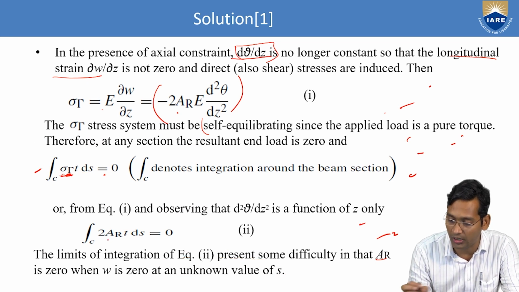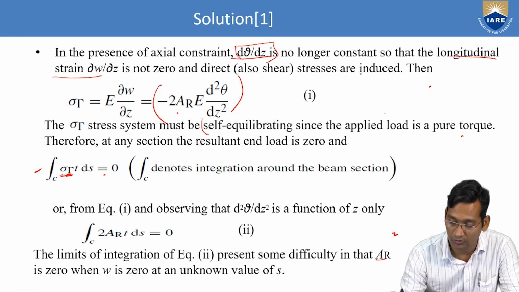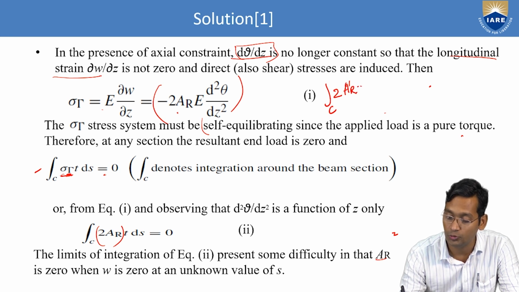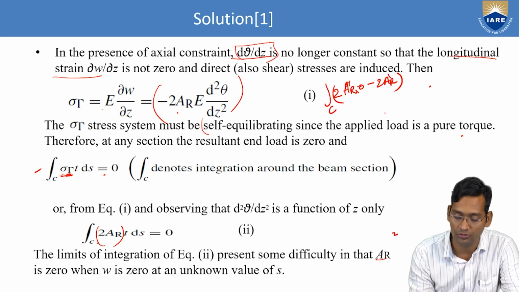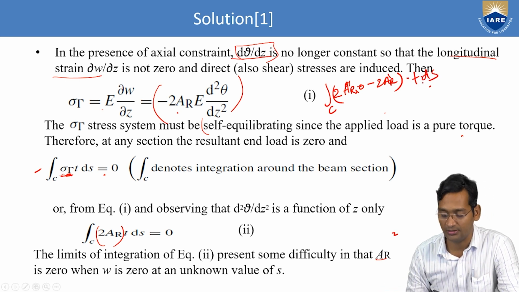So instead of 2AR, I am just writing here: closed integral C of 2AR, what is that? For this 2AR I am writing 2AR naught minus 2AR dash, this is the value of 2AR, into T ds.